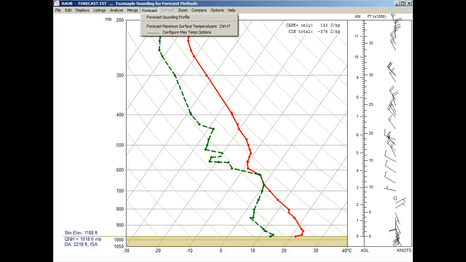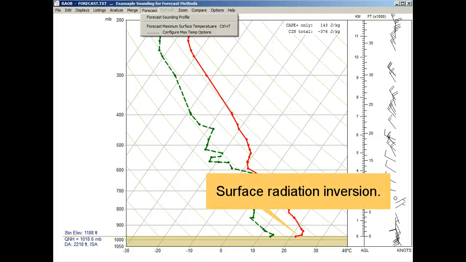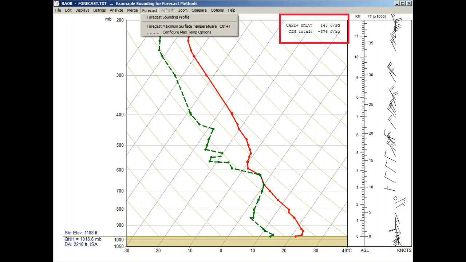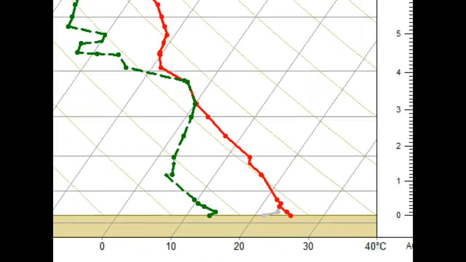Note that this is a morning sounding with a surface radiation inversion. Also notice that the positive CAPE is 143 and the negative or SIN CAPE is minus 376. Okay, now let's activate the maximum surface temperature function. And notice that the inversion is gone.